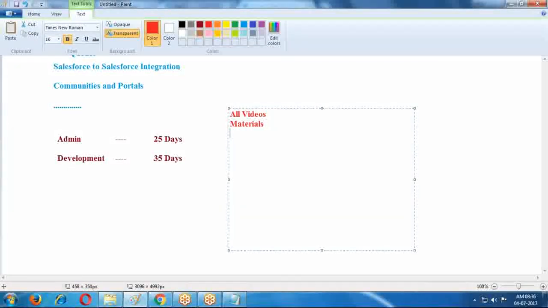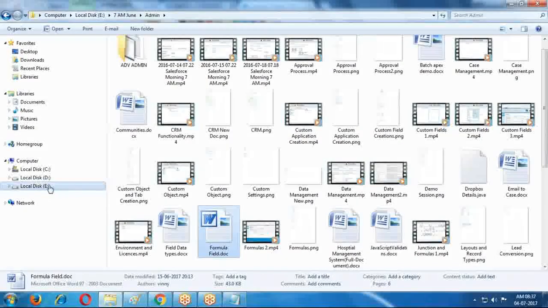And two admin projects, two development projects. For admin and development practice purposes, I will provide you some of the projects also.